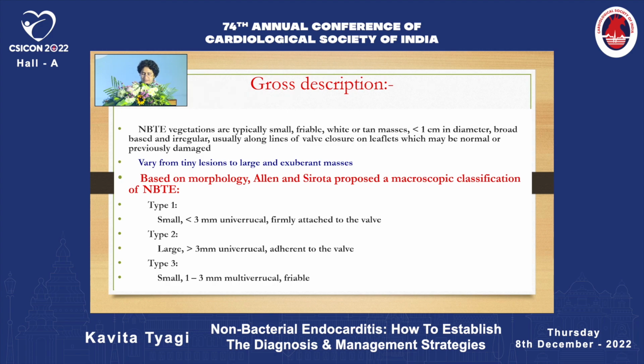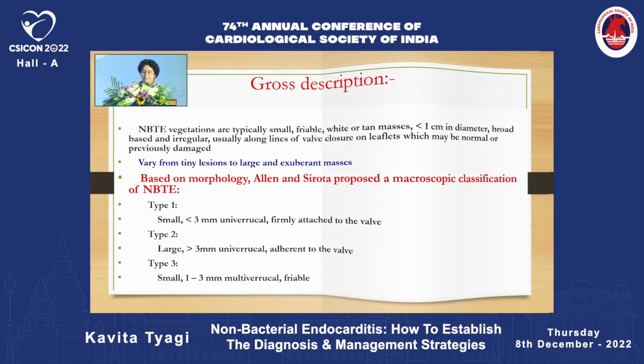Type 1 is small, less than 3 millimeters, and single verrucous, found at the valve. Type 2 is large, more than 3 millimeters, however also single verrucous. Type 3 is small, 1 to 3 millimeters, and multiple verrucous. It is friable because of the multiple verrucae.